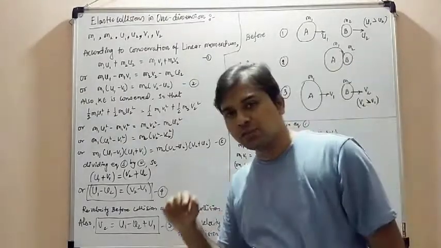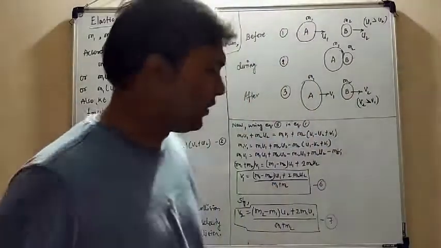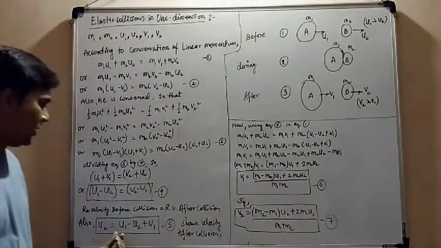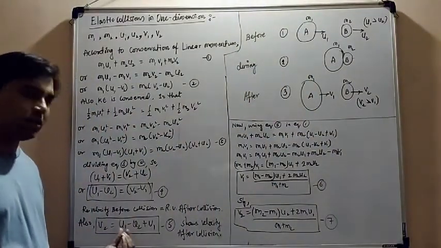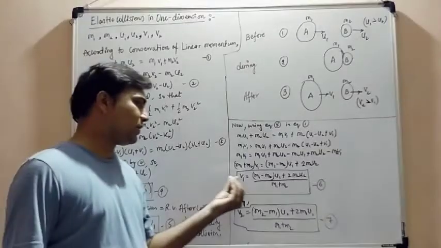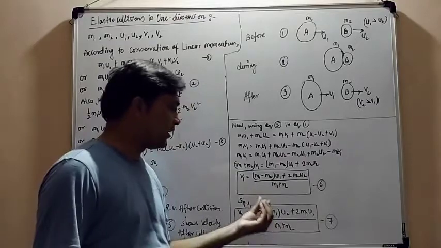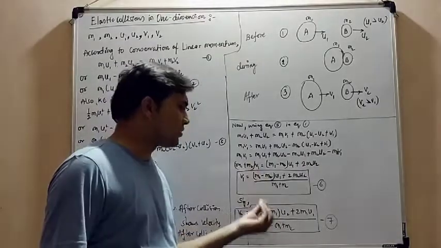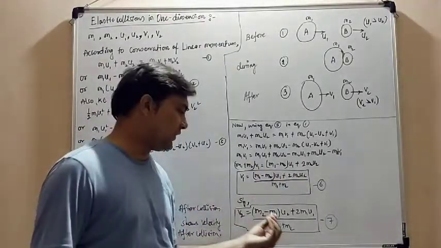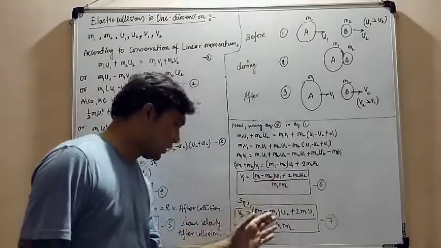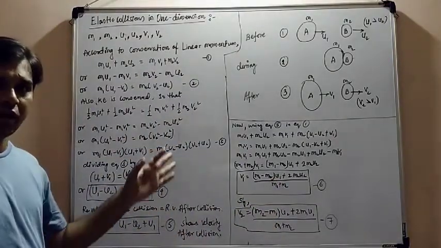Equation number 5 is useful when only velocity terms are given, not the mass terms. But equation number 6 and equation number 7 are helpful when only the initial velocity and mass are given, not the final velocity. So these three equations can be used according to the given approach.